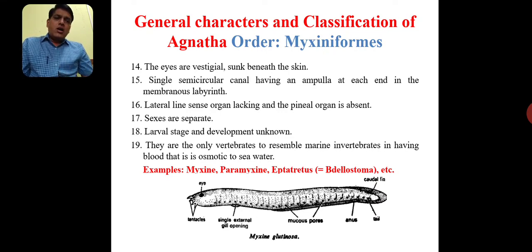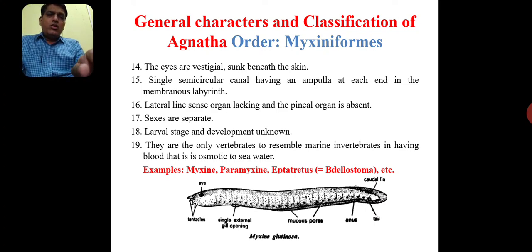These animals are mostly observed in an exclusively marine habitat, and they resemble invertebrates in many aspects, but they show notochord and all these things. Pharyngeal gill slits are there, gill pouches are there, included in the cyclostomes or Agnatha group of vertebrates. Most of the examples of myxiniforms are Myxine, Paramyxine, Eptatretus or Bdellostoma, etc.